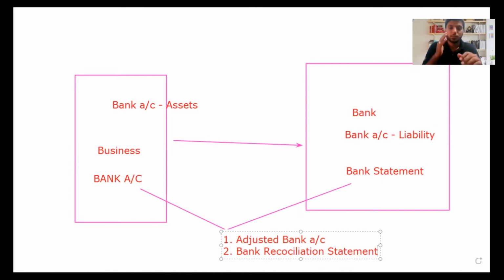Did you understand, guys? So now when it comes to this difference, when you are preparing the bank account from your perspective, asset side, and the bank is preparing the bank statement, you find certain differences. When you find the differences, you need to adjust through two things. One is the adjusted bank account, the other one is the bank reconciliation statement. Having that in mind, I'm moving on to the textbook again.